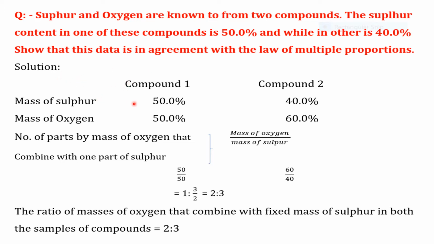In compound 1, the mass of sulfur and the mass of oxygen are each 50%, whereas in compound 2, the mass of sulfur is 40% and the mass of oxygen is 60%. Now let us see the number of parts by mass of oxygen that combine with one part of sulfur. It is given by mass of oxygen by mass of sulfur. In the first compound 50/50, which is equal to 1, whereas in the second compound 60/40, that is equal to 3/2. So this 1:3/2 is equal to 2:3, which is a simple whole number ratio.